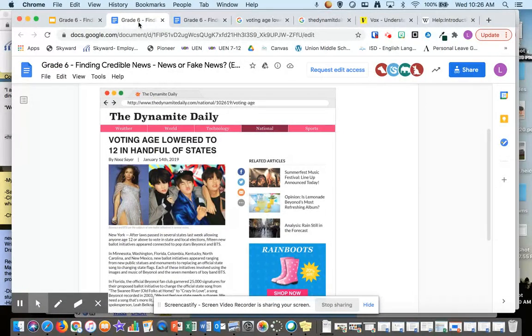So is it credible? No. You definitely should not believe that a law passed that the voting age lowered to 12. If that was true, that would be all over the news. That's a big deal. So unfortunately, that one's probably not credible.